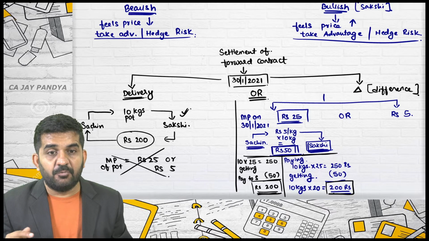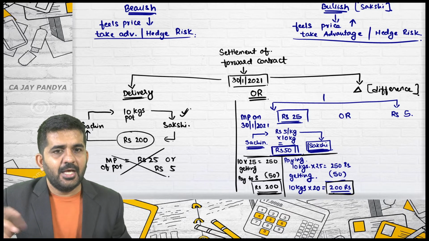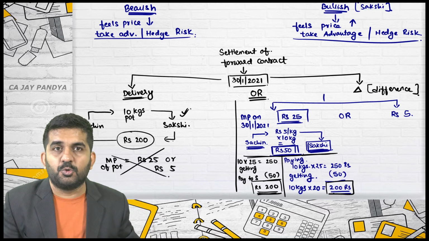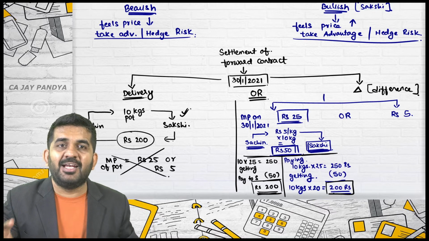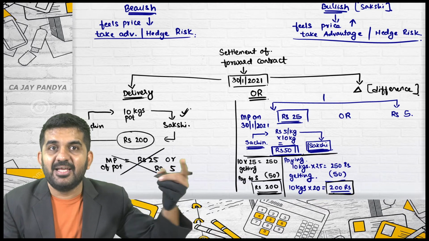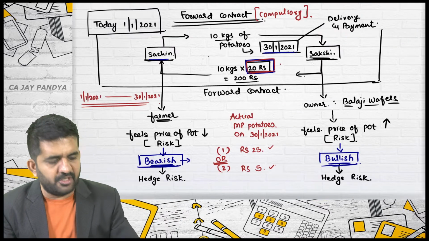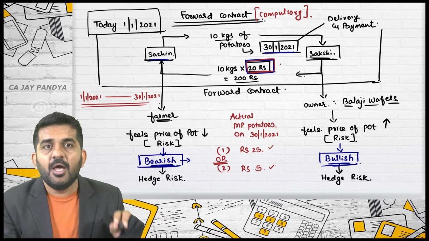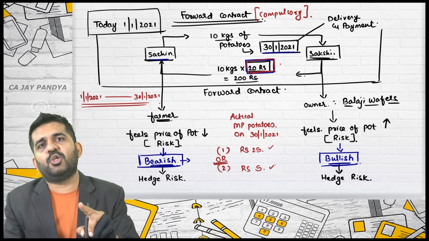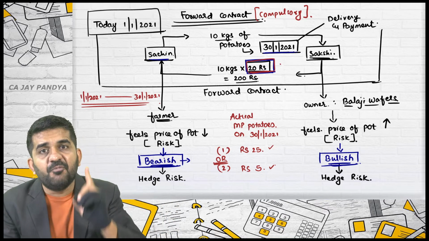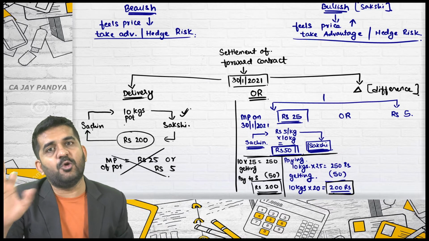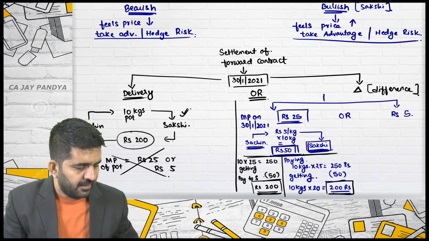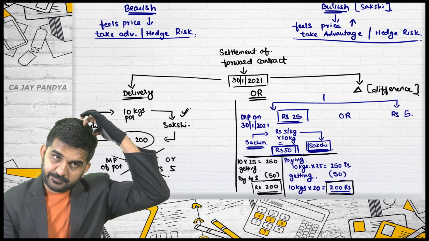We are not cancelling it. We are doing settlement. I am using the word cancel, but it is ultimately settlement. Is it alright? See, you will be paying 50 rupees to Sakshi and both will have to forget this contract. That means this contract is now settled. For making it easy, I was using that cancellation word, but to settle the contract, you will have to pay 50 rupees to Sakshi. If you are not ready, Sakshi will say, then give me 10 kgs of potatoes. I am ready to give you 200 rupees.